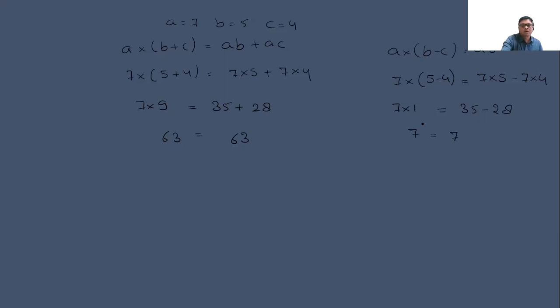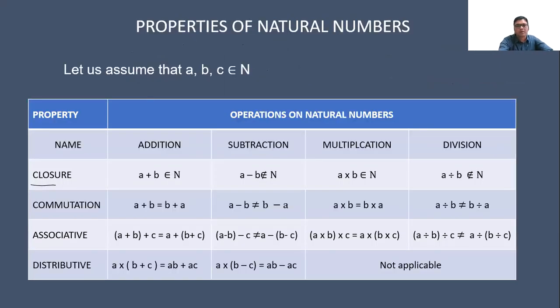Okay. Now, these all are the properties of the natural numbers. It means natural numbers follow only over the addition. In case of subtraction, it doesn't follow: A minus B is not equal to B minus A. Okay. Let us move ahead to the whole numbers.